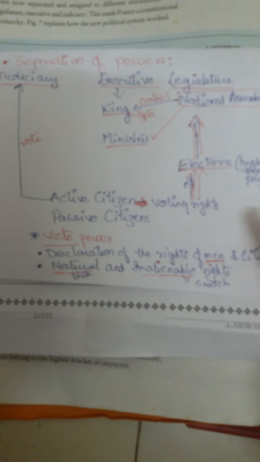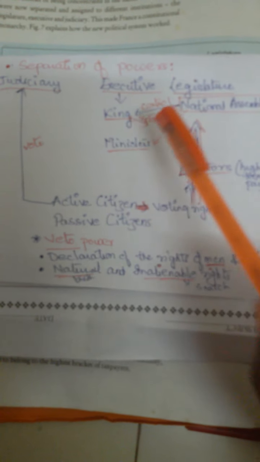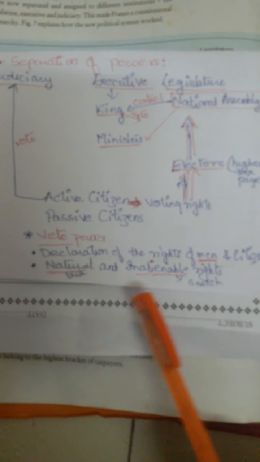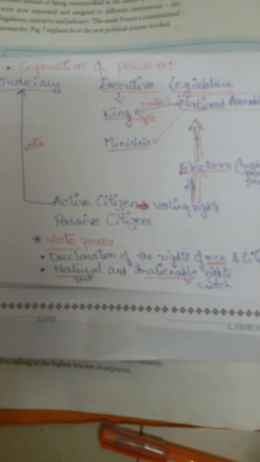So these are some features of the Constitution of 1791: limit the power of the monarch, separation of powers, declaration of human rights, rights of man and citizens. Clear? So these are some features of the Constitution of 1791. Clear?